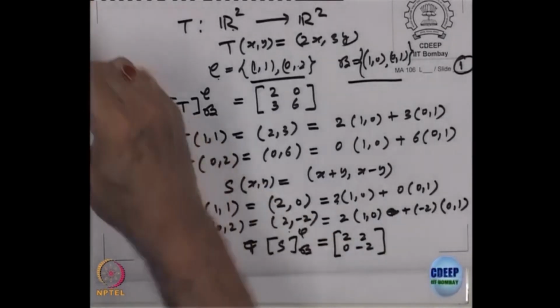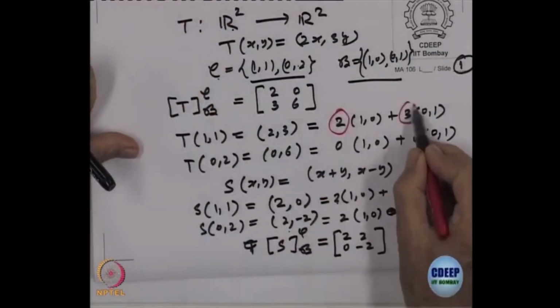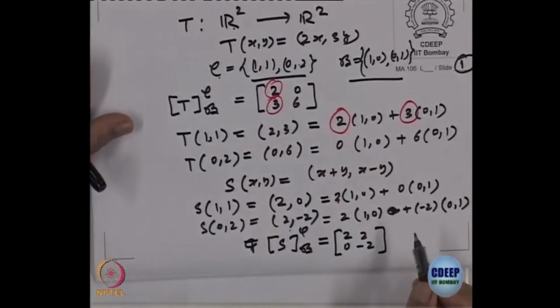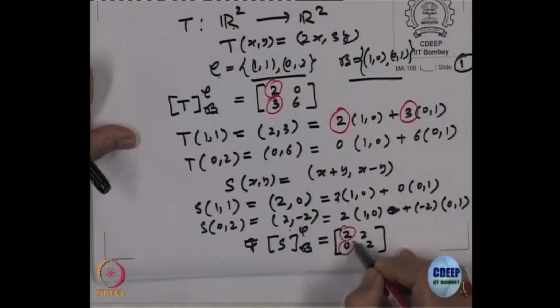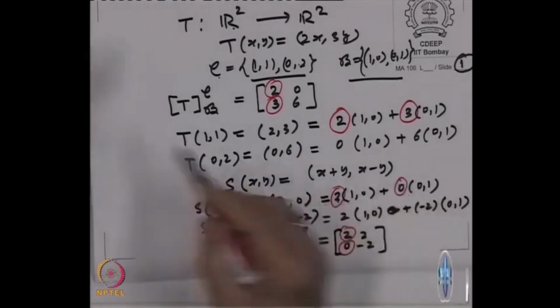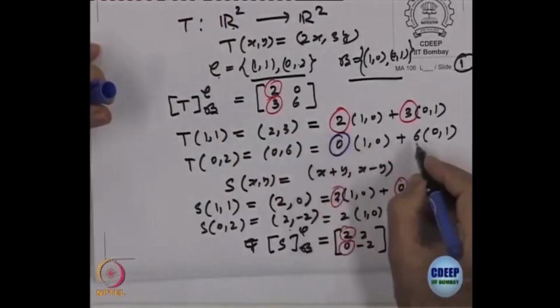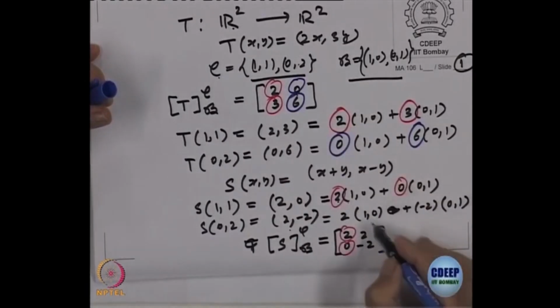Is it clear to everybody what I was saying? For T, the first column is 2 and 3, and the second is 0 and 6. For S, the first column is 2 and 0, and the second is 2 and minus 2.